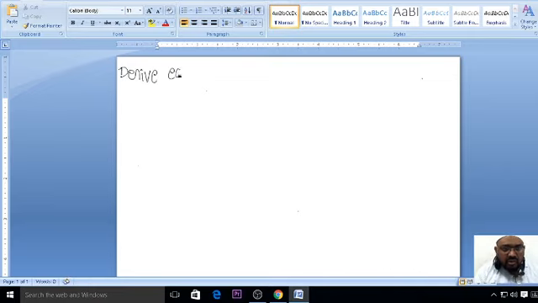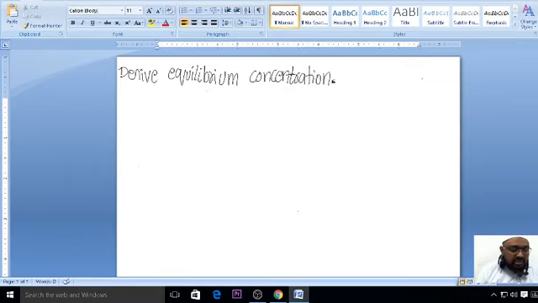Derive the equilibrium concentration, a direct question will be there. I will just have a glance at this Frenkel defect. You just practice it at home, and if you have any problem with this derivation, please ask me. Again, I will repeat this Frenkel defect in the next class. So you can just make a note of the Frenkel defect.